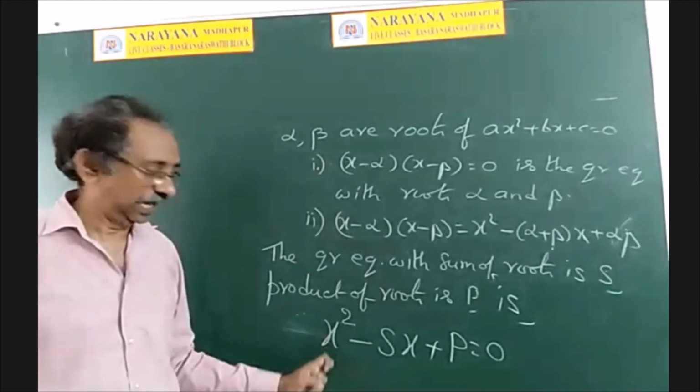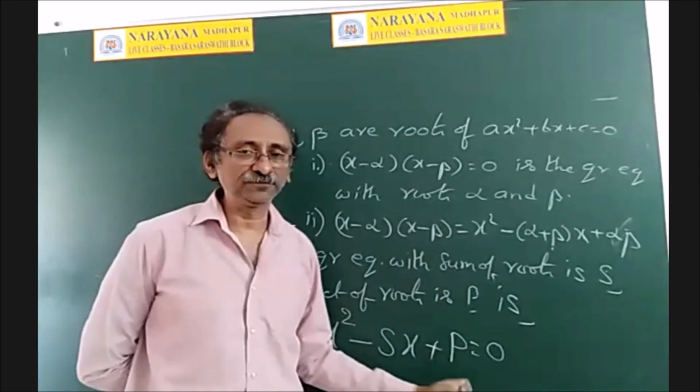So the formula is x square minus sx plus p equal to 0.